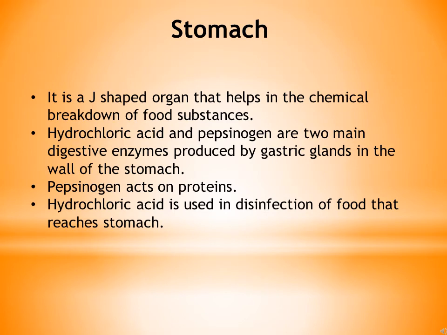Food, after traveling through the esophagus, reaches stomach, which is the next organ of digestive system. Stomach is a J-shaped organ that helps in the chemical breakdown of food substances. Now, how does this chemical breakdown take place? Actually, stomach has a lining which has various glands that secrete gastric juice. This gastric juice basically contains hydrochloric acid and an enzyme called pepsinogen.